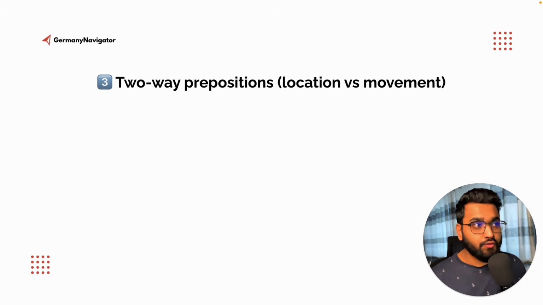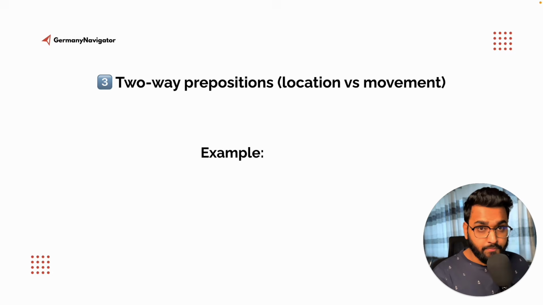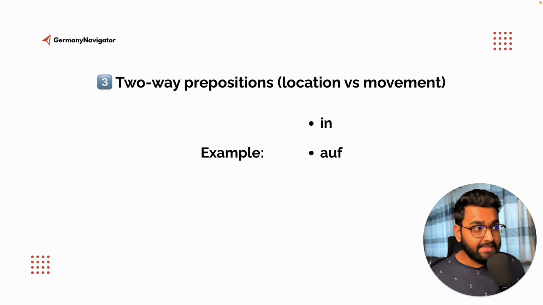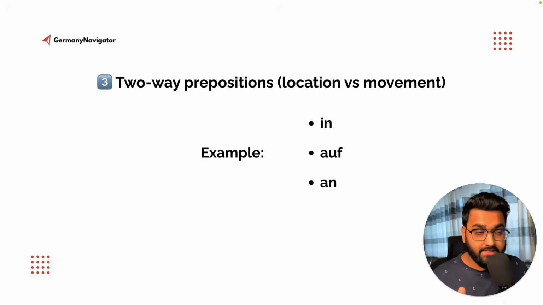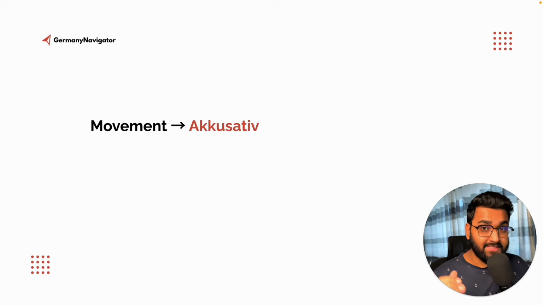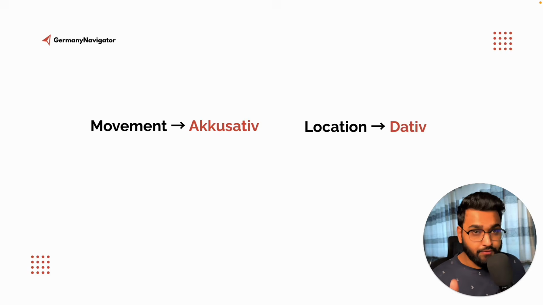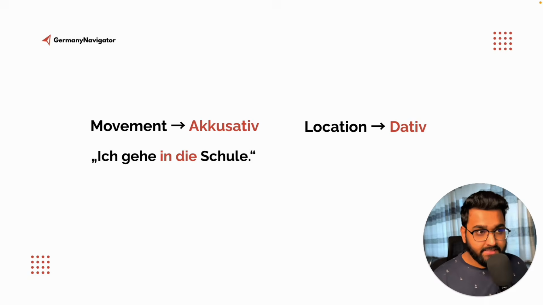And the third one is two-way prepositions. There are some prepositions which can use both accusative and dative depending on the location or movement. So here's some example: in, auf, and an. So that means if you see this preposition in a sentence, it can be both accusative and dative. Now let me teach you when to use accusative and when to use dative. So if there is any movement in the sentence, you use accusative, and if there is no movement, only location, you use dative.